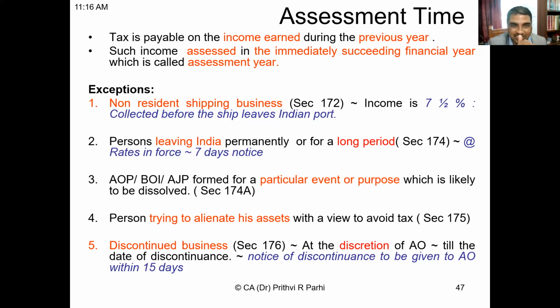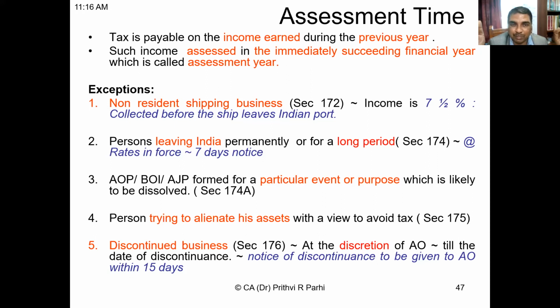That is one instance. The second instance is that a person is leaving India permanently or for a long period. What is a long period has not been defined, so it depends on the assessing officer. He has to decide whether the period is long enough or not. Section 174 deals with that.